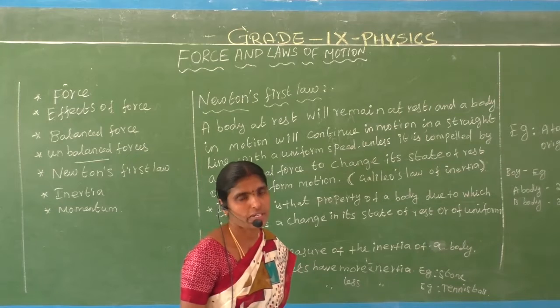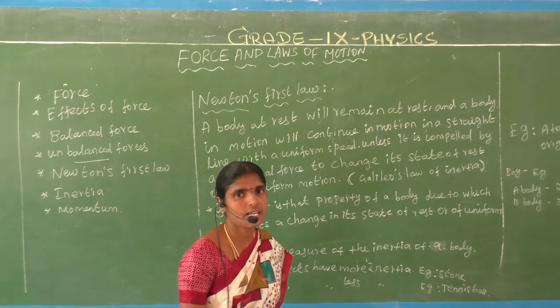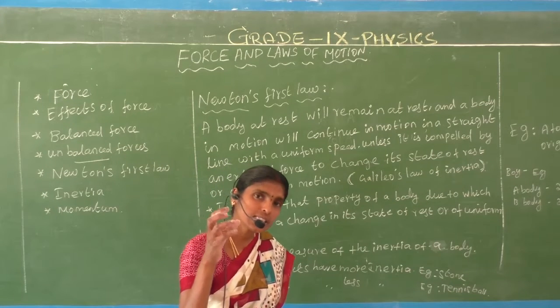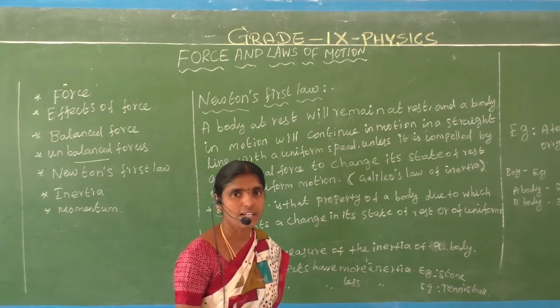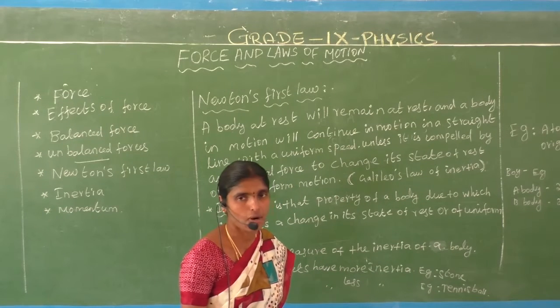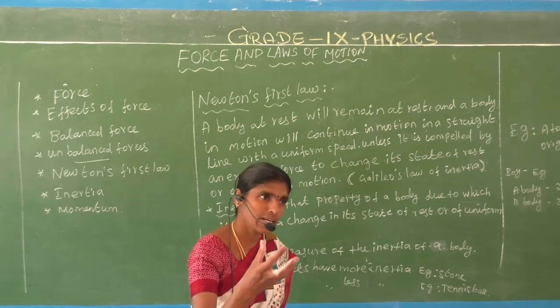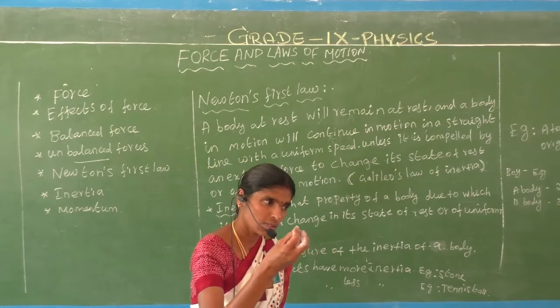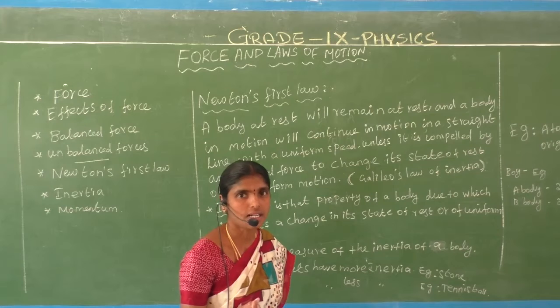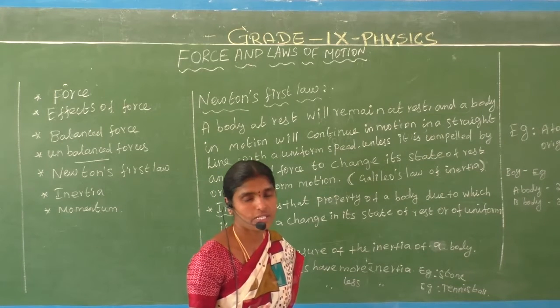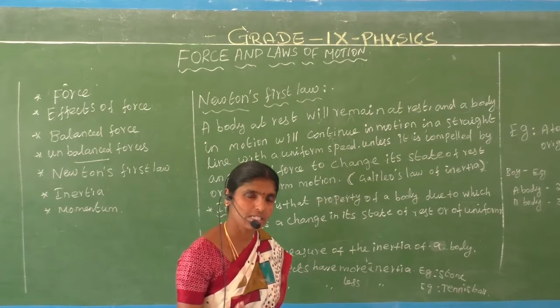That is the effects of force. A force can change the direction of the body. The speed of the body can increase or decrease. Already we have discussed this in the previous class. That is the effects of force.